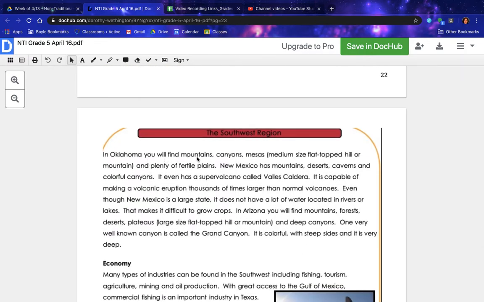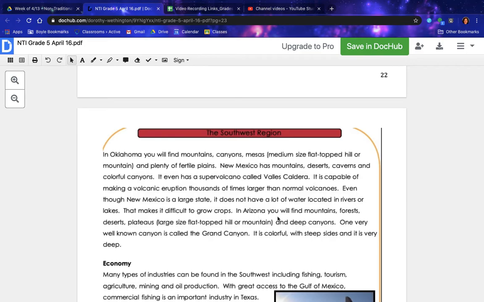In Oklahoma, you will find mountains, canyons, mesas, which are medium sized, flat topped hill or mountain, and plenty of fertile plains. New Mexico has mountains, deserts, caverns, and colorful canyons. It even has a supervolcano called Valles Caldera. It is capable of making a volcanic eruption thousands of times larger than normal volcanoes. Even though New Mexico is a large state, it does not have a lot of water located in rivers or lakes. That makes it difficult to grow crops.